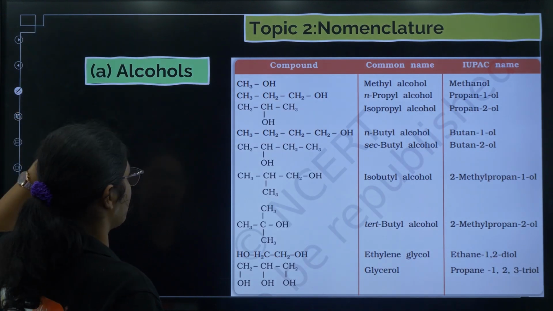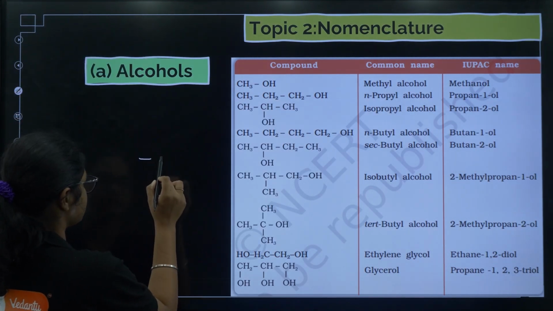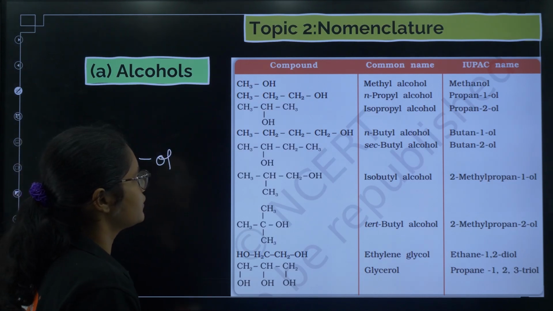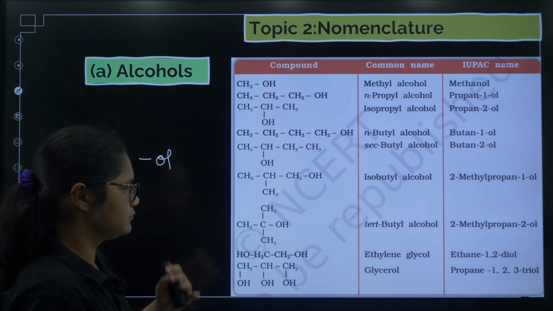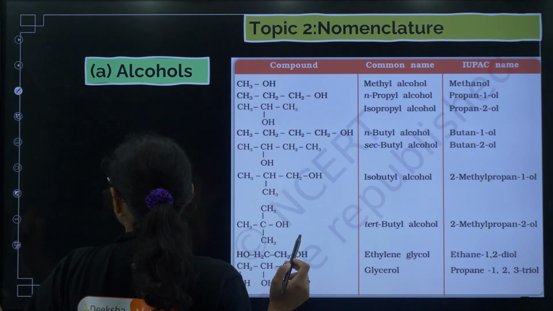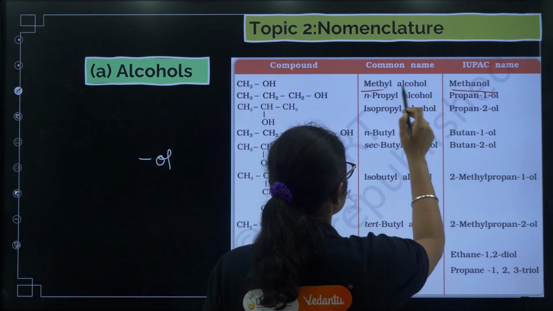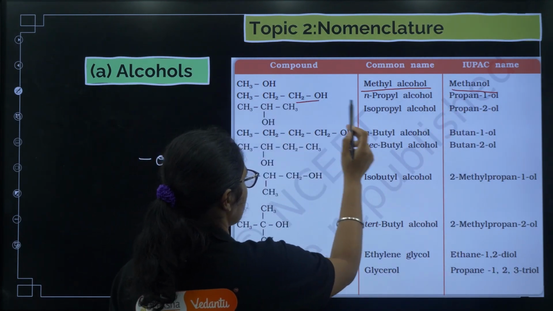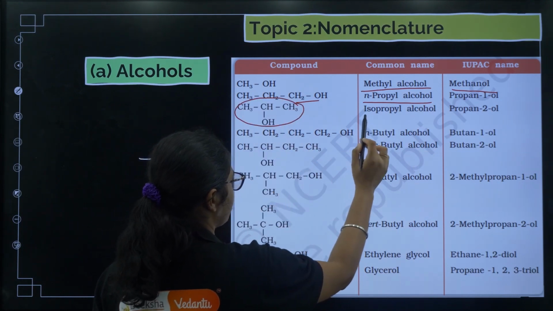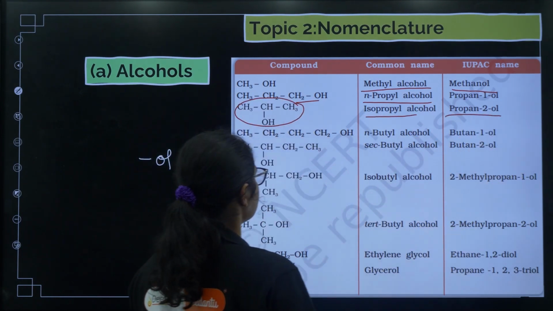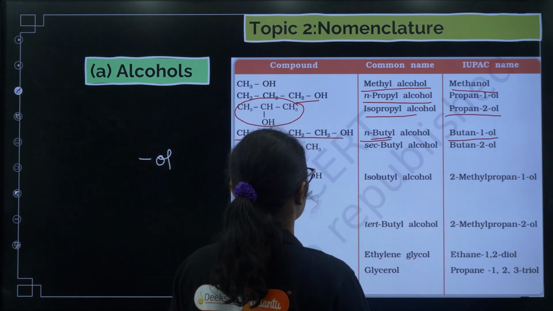First we will see the nomenclature of alcohols. For alcohols, the suffix that is used is the OL group. So you can see here the common name and the IUPAC name. Very simple: suppose CH3OH, for one carbon we use meth, so it is methanol, and the common name is methyl alcohol. Here it is propanol, common name is n-propyl alcohol. This structure you should remember, isopropyl alcohol, that is propan-2-ol. Normal butyl alcohol, that is n-butyl alcohol, butan-1-ol.